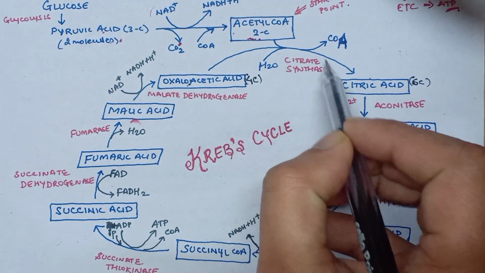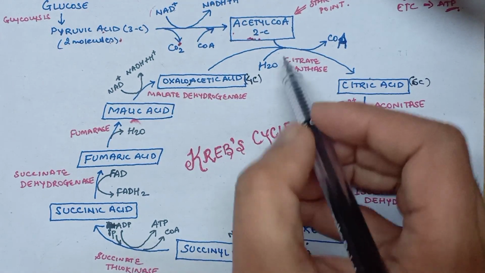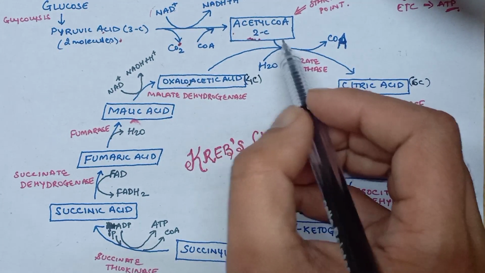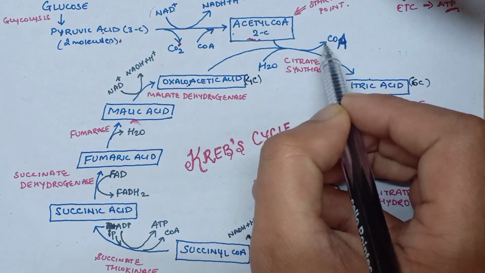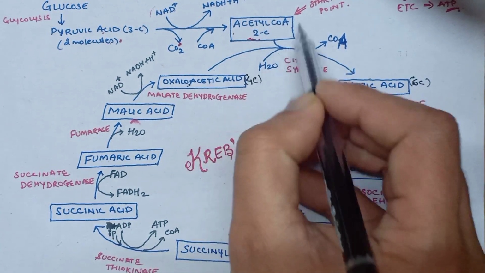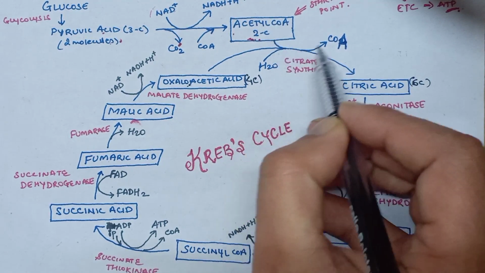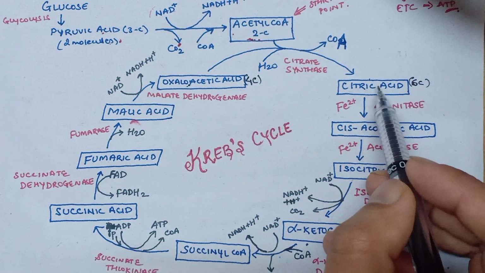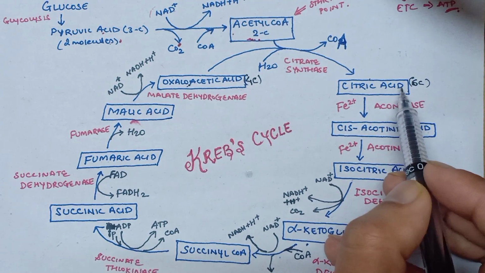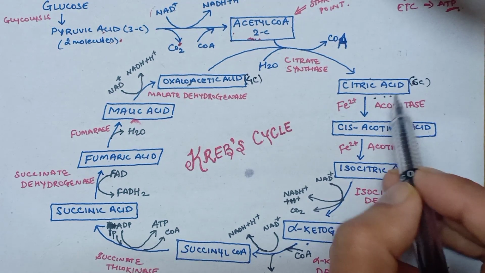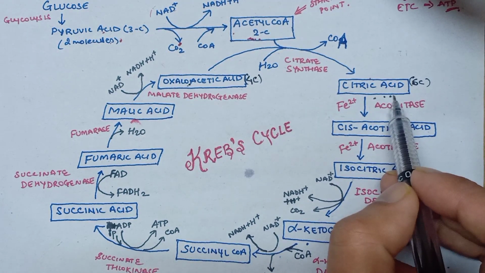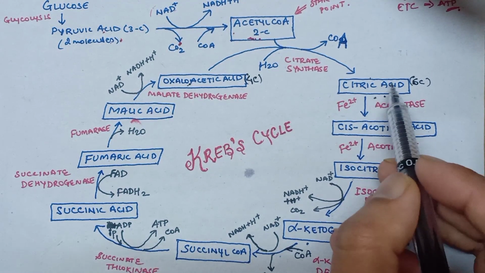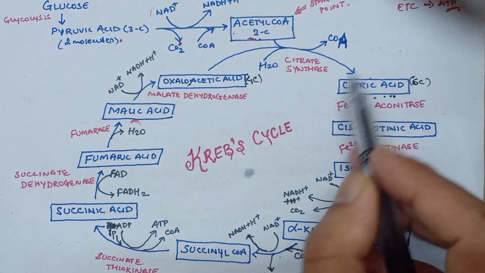In the presence of citrate synthase, here water molecule will be involved in the reaction, and during the process coenzyme A will be removed. So from acetyl coenzyme A, this coenzyme A will be removed to form citric acid. This citric acid, which is a 6 carbon compound, is a first stable product of cycle, so it is also called as citric cycle. Since citric acid has 3 carboxylic group, it is also known as TCA cycle.